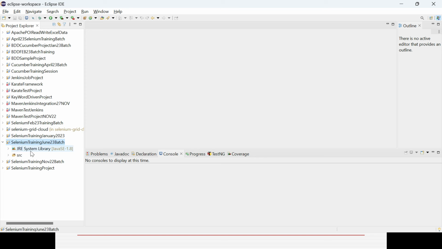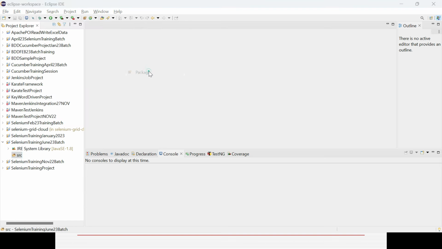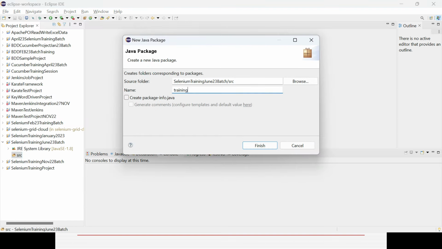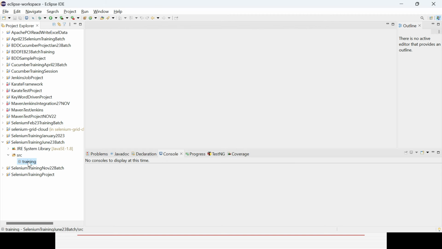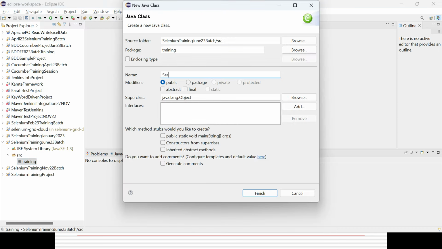and the Java library file is added to your project. Select src, right click. After the project is created, in the src folder you need to create a package. Right click, New, Package. So I can give the package name training. Then within the package I need to create a class. Right click again, select the package, right click, New, Class. So I can give something called Session1.